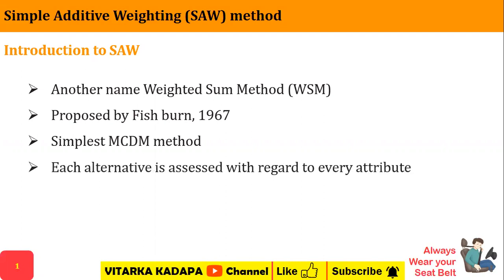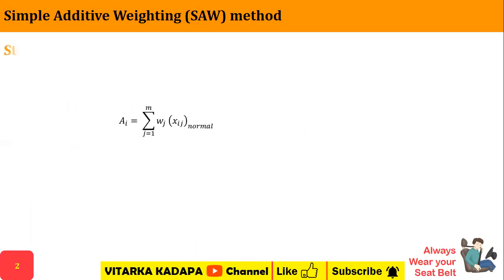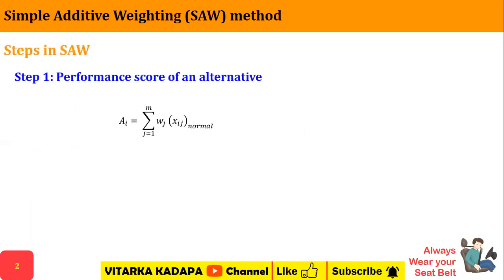Each alternative is assessed with regard to every attribute. This is very common in almost all MCDM techniques. Here the most important thing is that whatever decision matrix we have considered, we are going to normalize it. Based upon the normalization only, we get the outputs. So coming to the steps in SAW, the performance scores of the alternatives will be decided.